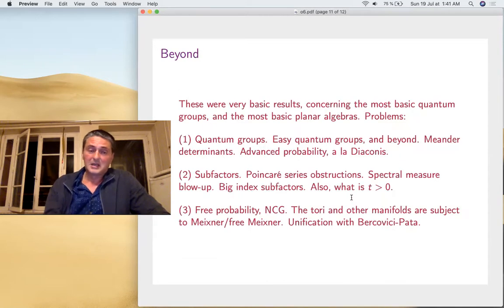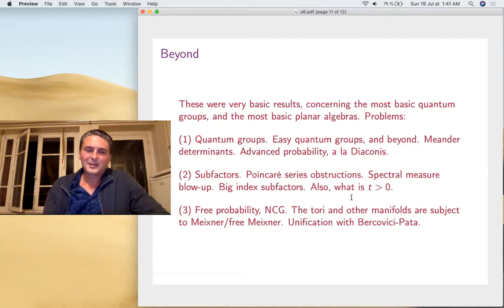Now, how can we go beyond? So these were very, very basic things, going back 10, 15 years ago, even 20. There are many problems in quantum groups. These kind of quantum groups, the 8 of them that we've seen, are easy. That's something I won't explain here, but that's somehow the simplest class of quantum groups. And the problem is to classify them and go beyond. Also, there are many more advanced problems regarding random determinants and advanced probability à la Diaconis.